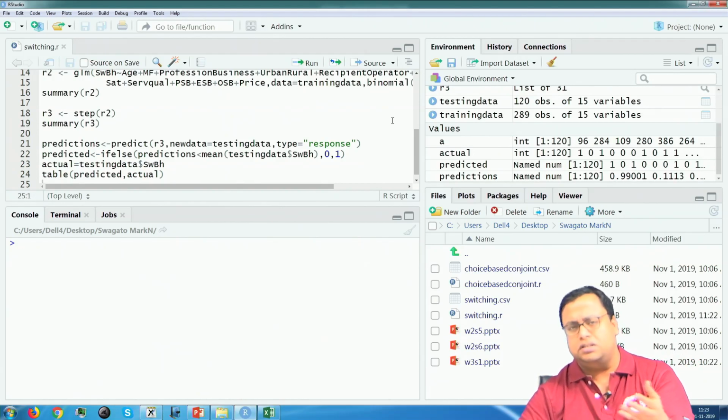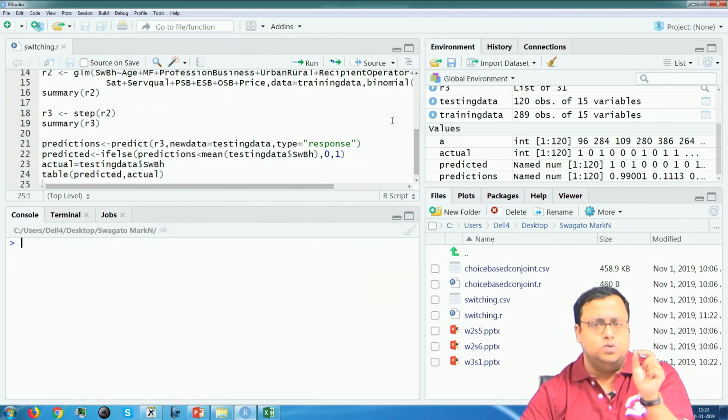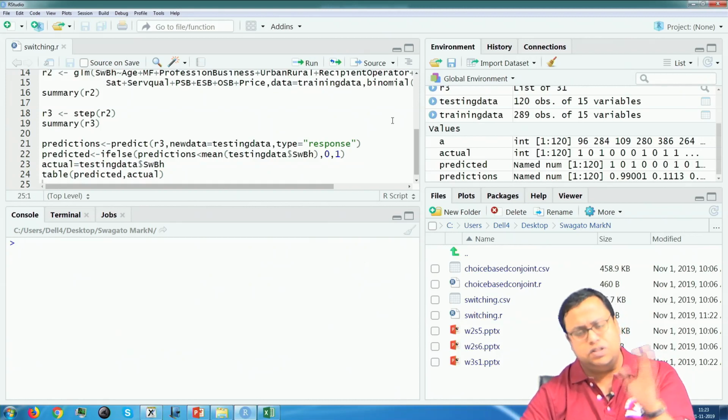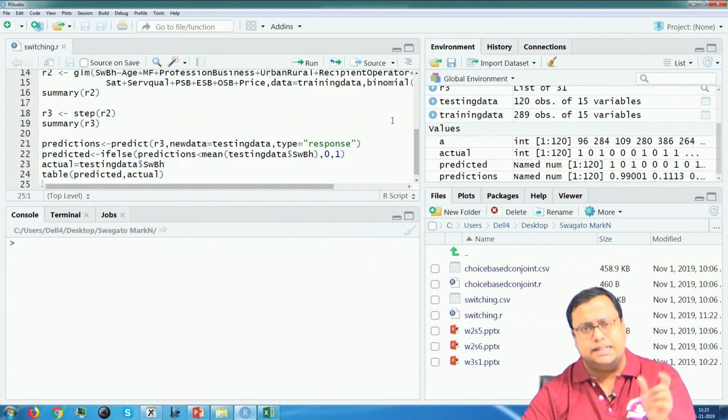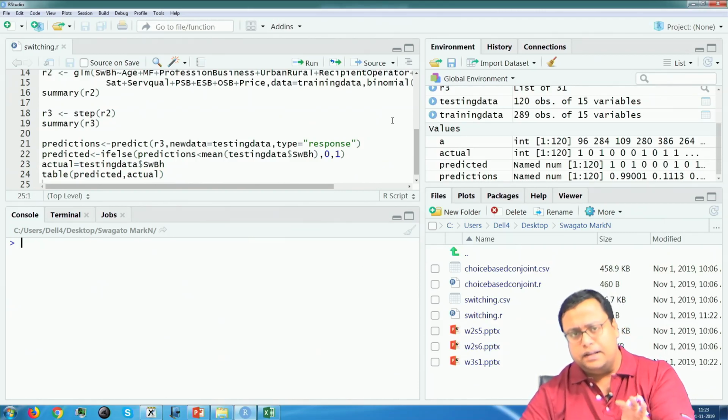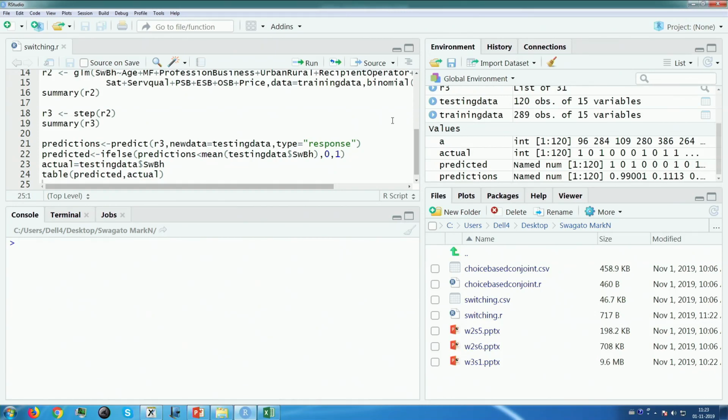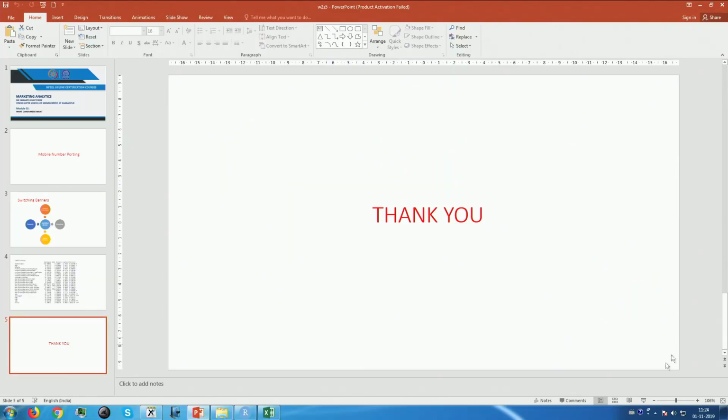You can change it also, you can do something called set.seed, which we will discuss in a different class probably, how to set it so that you can produce reproducible research, so that the random numbers that you generate when you are doing sampling and the random numbers that I generate remain same. So, all of these things can be done and I get this result. So, we will continue on this in the next video, where we will discuss choice based conjoint. Thank you very much.